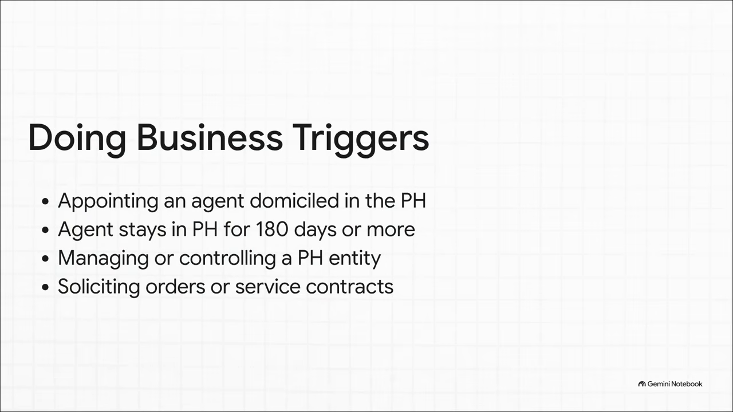Listen closely to this one, because if an exam question casually mentions a foreign company's agent staying in the Philippines for 180 days or more, or if they drop a hint about management control, your brain needs to instantly flag that as doing business. That 180-day rule, classic LECPA trap. The second that's triggered, they become an RFC, which means they're suddenly taxed on net income rather than gross.